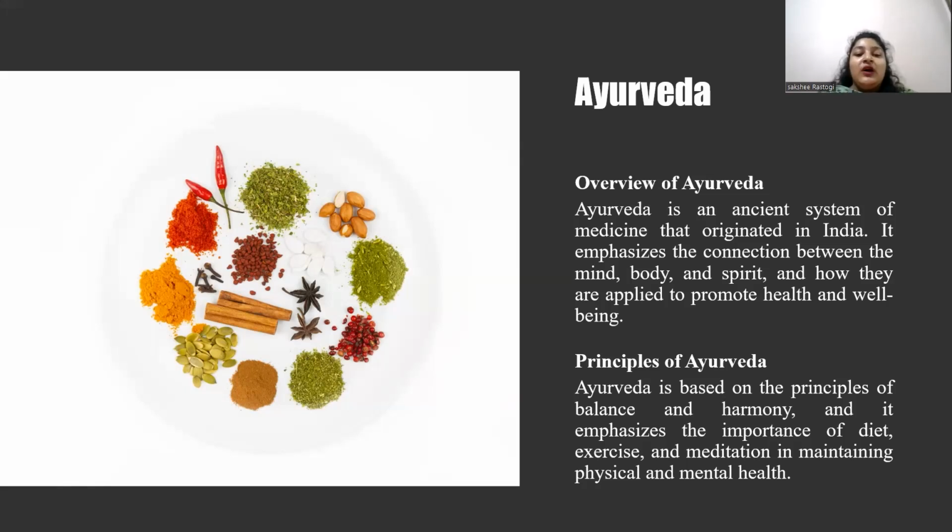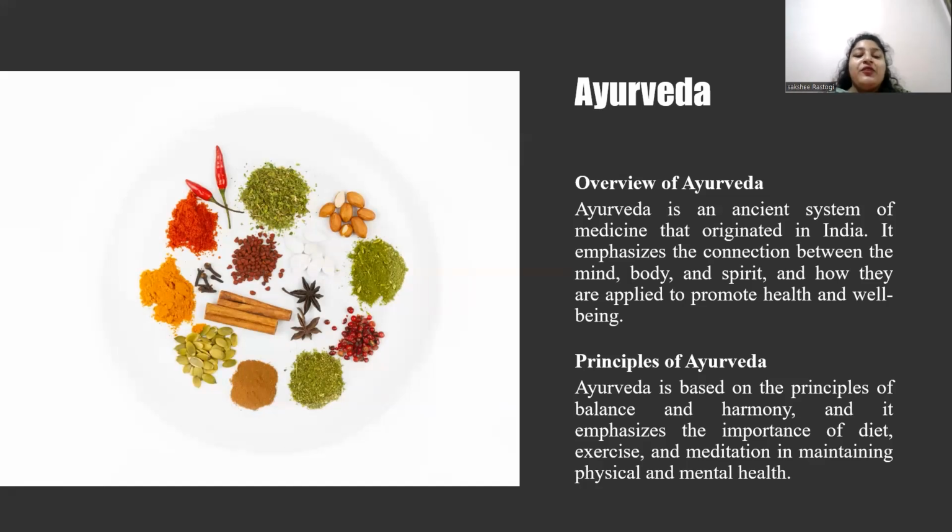Ahar, Vihar, and Aushadha are the three pillars of health, which include diet, lifestyle, and medicines. Satmya is the concept of wholesomeness, which emphasizes the importance of consuming pure nutritious food. Ritu Chakra is the seasonal regimen, which recommends specific diets and lifestyle practices for each season. Dinacharya is the daily routine, which includes practices like yoga, meditation, and self-care.